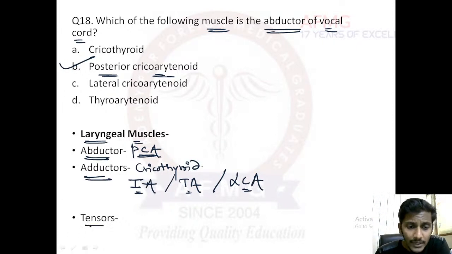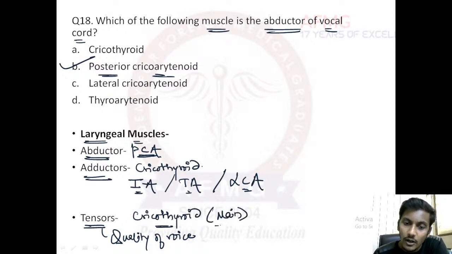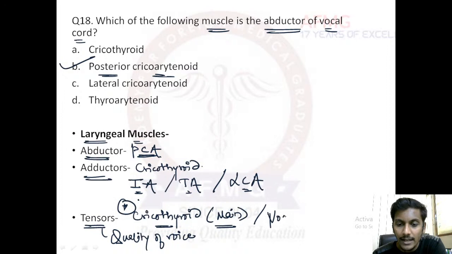And there are two tensor muscles which are responsible for quality of voice. Quality of voice is determined by the tensor muscles, and these are the cricothyroid muscle, the main tensor of the vocal cord, and the vocalis muscle.